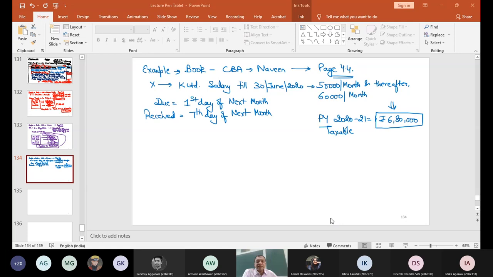Raise your hands if you have got the answer, whether 680 or 640. At least I get an idea of how many of you got the answer or how many of you computed it. I will explain how 680, but raise your hands if you are getting the answer of 680 or 640, whatever.